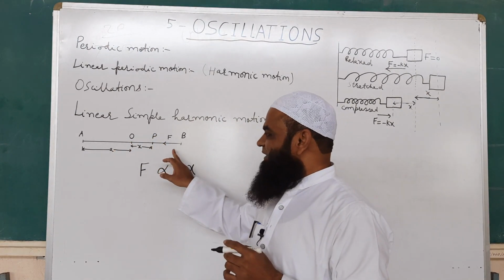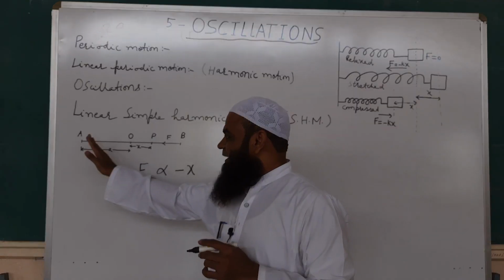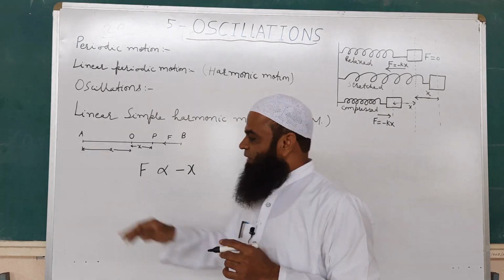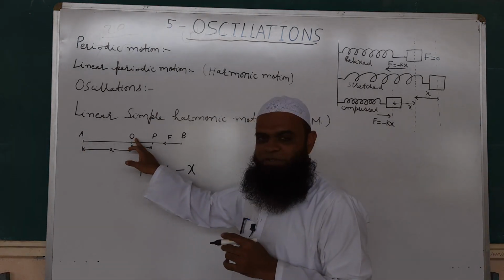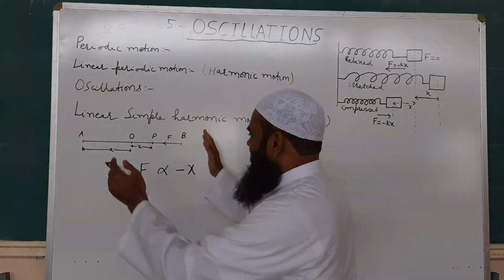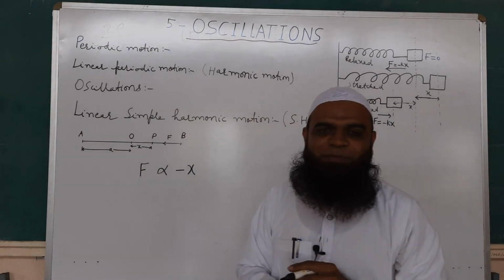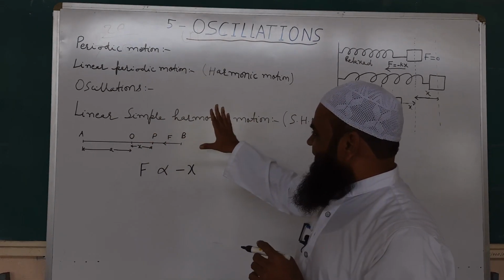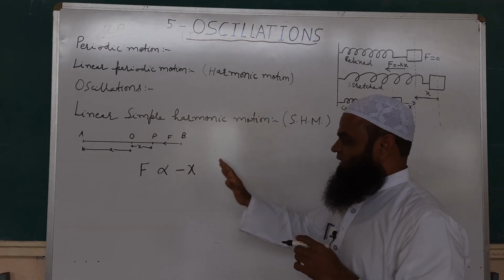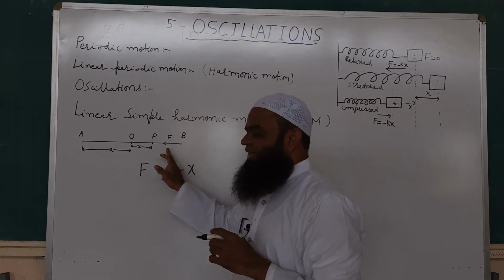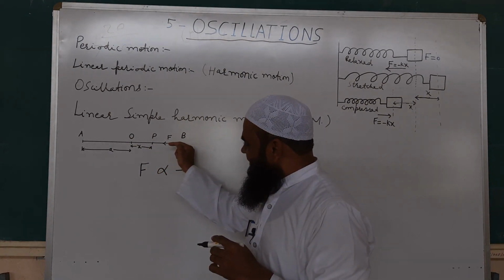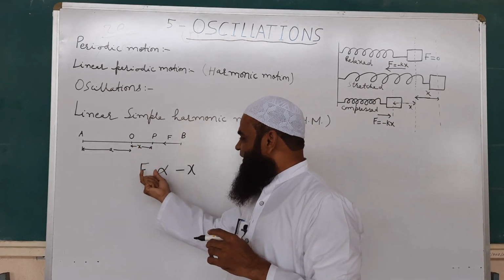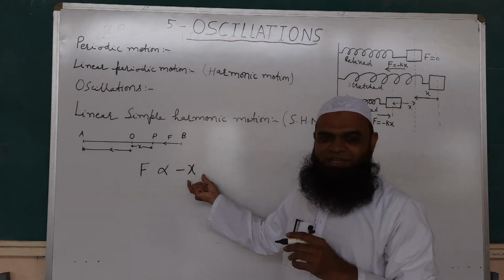For example, you can see here, let us consider a particle is performing oscillatory motion or oscillations. Now O is the mean position of the particle and A and B are two extreme positions of the particle. Now when we see the definition of linear simple harmonic motion, according to the definition, force acting on the particle is directed towards mean position and it is opposite to the displacement of the particle from mean position.